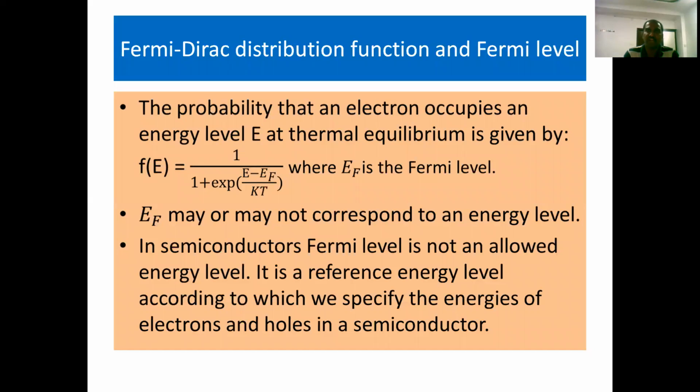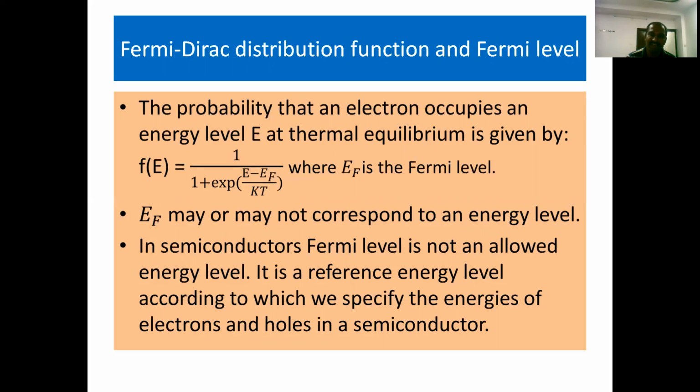Then the associated concept with these semiconductors is the Fermi-Dirac distribution function and Fermi level. So what is this Fermi-Dirac distribution? In order to know the probability of occupation of a specific energy level lying above the Fermi energy level, we have to use this Fermi-Dirac probability distribution function. According to which, f(E), known as the Fermi-Dirac probability distribution function, is equal to 1 over 1 plus exponential of (E minus EF) by kT.